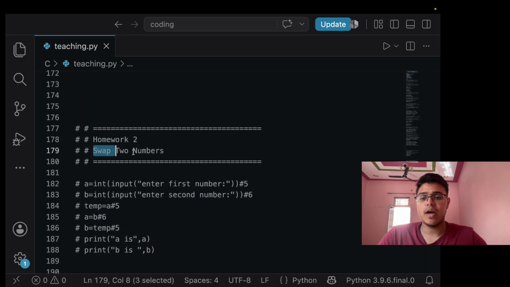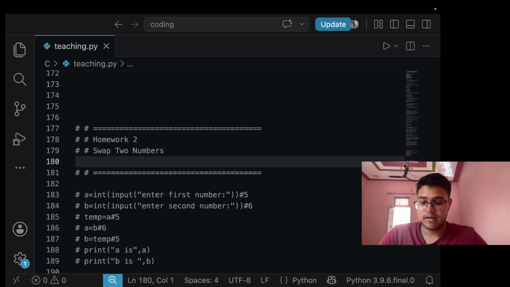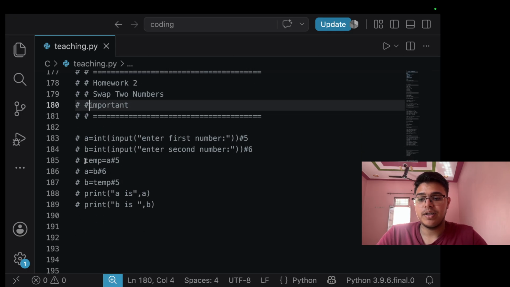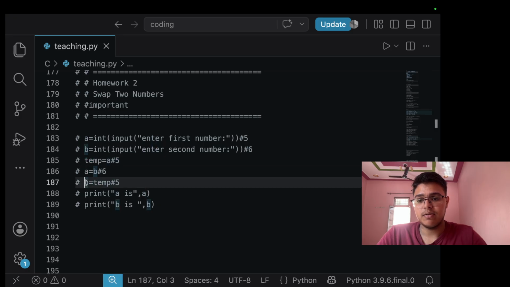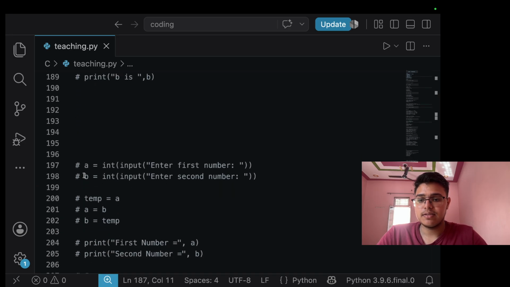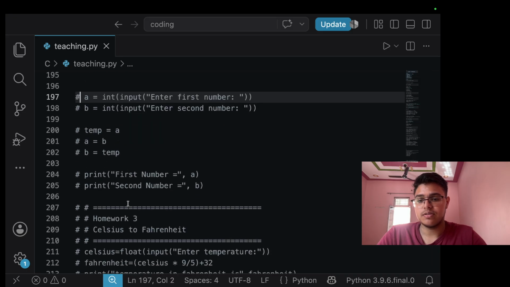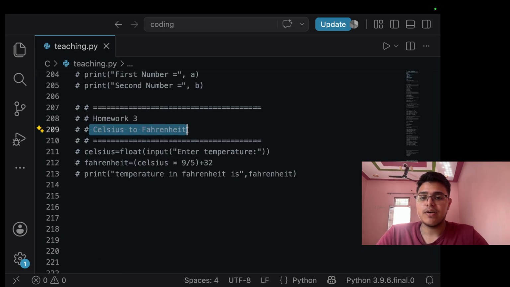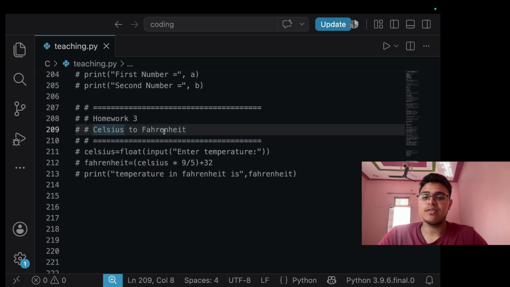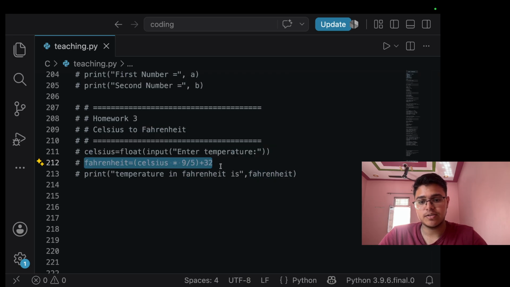The first one is area of triangle, which we solve by this code, you can see. Then we have a second, swapping two numbers, which is important. I have to write here important, because we use it a lot. It's helpful, so it's important that we take temp as this, then a equals b, then b equals temp. This is the way of swapping the numbers. Then we have Celsius to Fahrenheit, how we convert Celsius to Fahrenheit in temperature. We take this, and then this is the formula to convert it into Fahrenheit: Celsius times 9 by 5 plus 32.